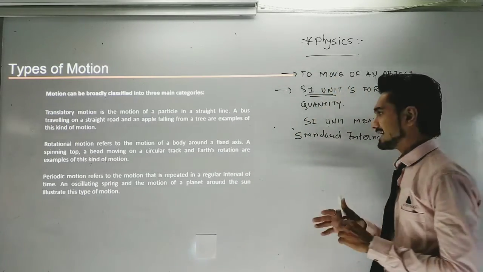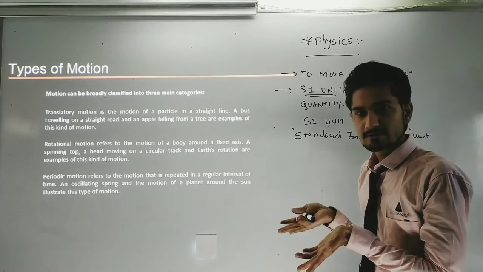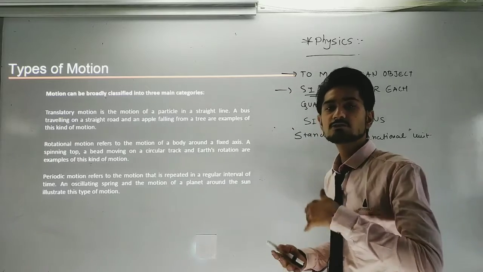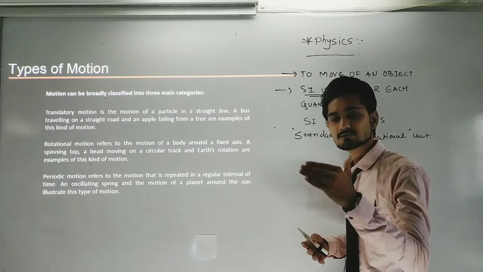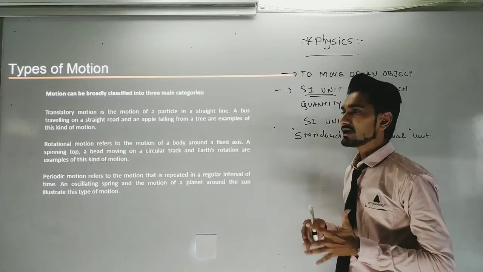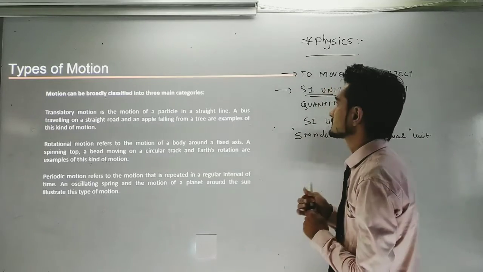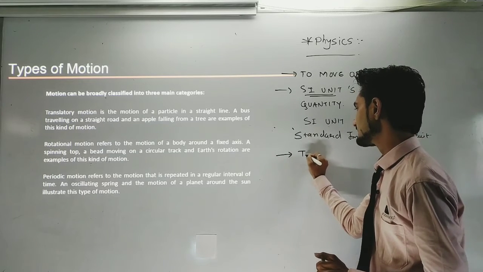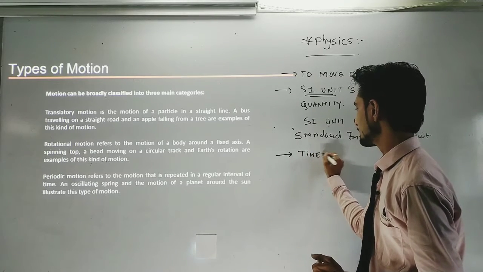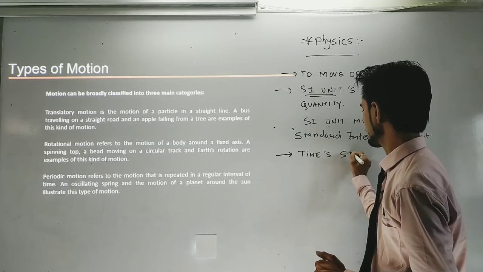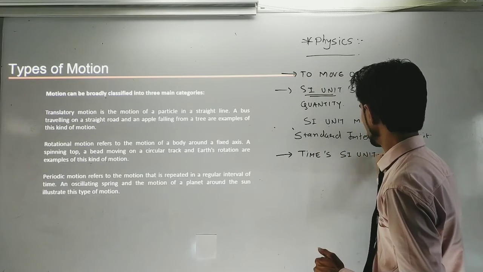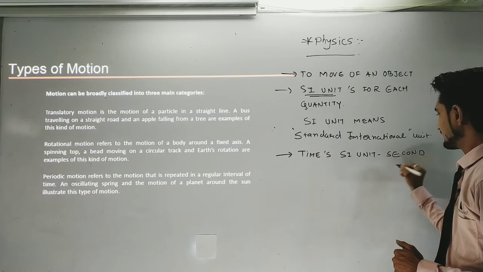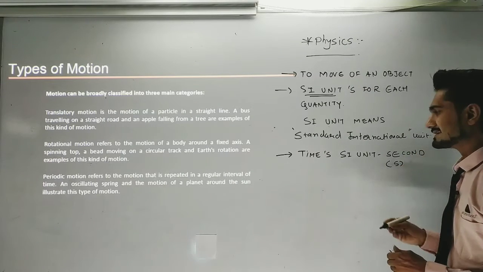So if I want to give a unit for time, if I want to explain the quantity regarding time, then I have to give you some kind of unit. So now the first unit in this chapter will be time's SI unit. It is the second, and it is denoted as s.